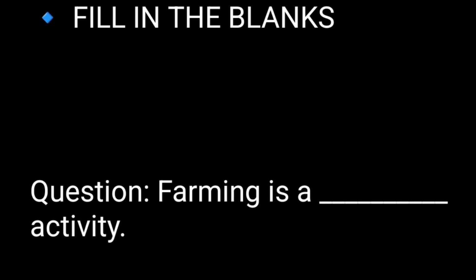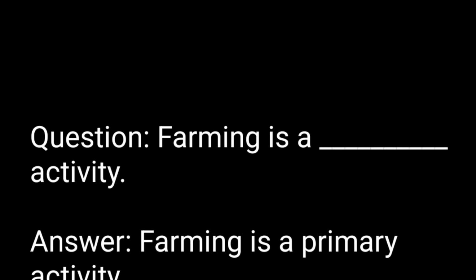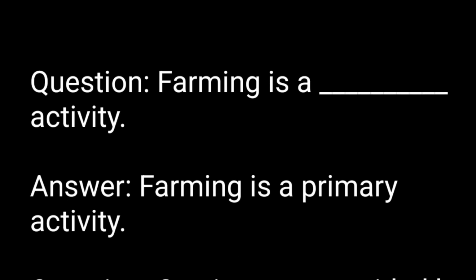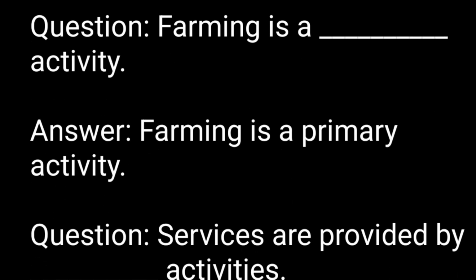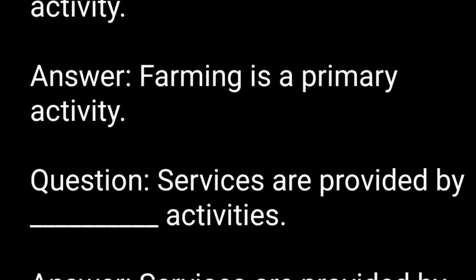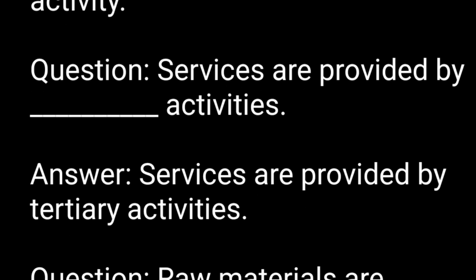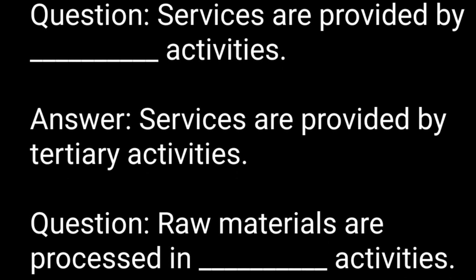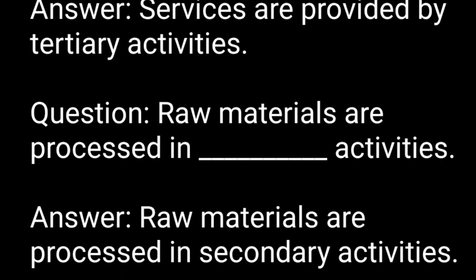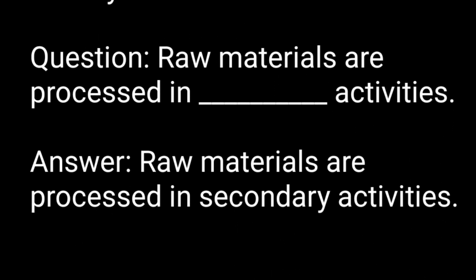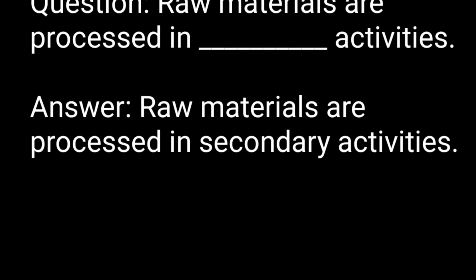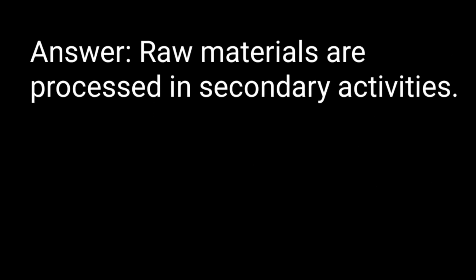Fill in the blanks. Question. Farming is a blank activity. Answer. Farming is a primary activity. Question. Services are provided by blank activities. Answer. Services are provided by tertiary activities. Question. Raw materials are processed in blank activities. Answer. Raw materials are processed in secondary activities.